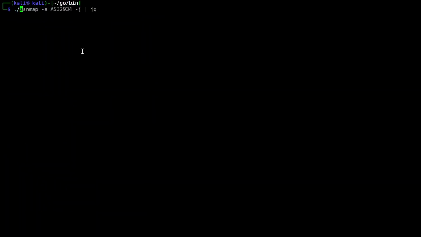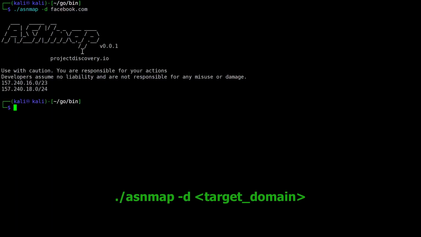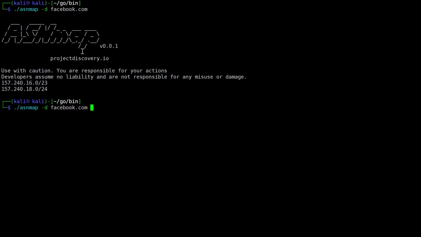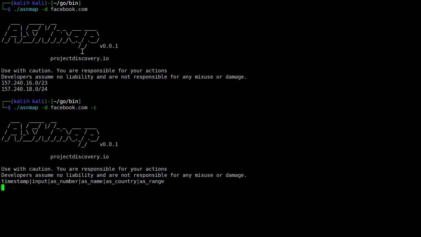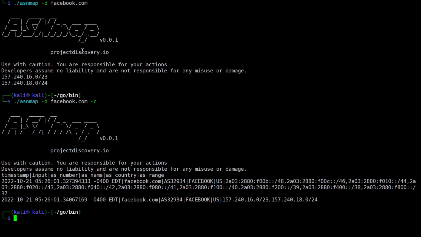So we'll be using ASNmap. Let us remove all this, and let us go with the domain facebook.com. Yeah, so this same exercise, same thing, we can proceed and go ahead. We got the AS number also this time. Yeah, so we got 32934. This is how we can proceed, and you can pretty much repeat the same operations